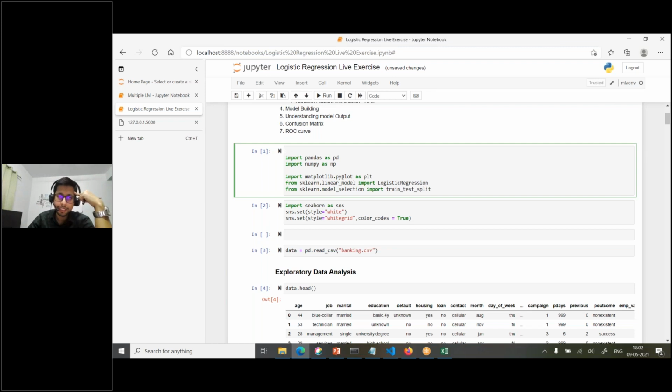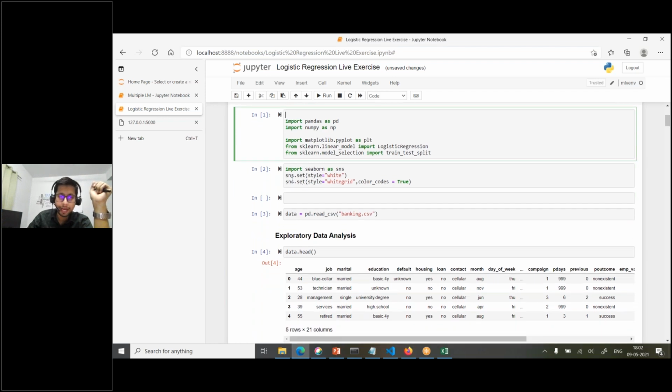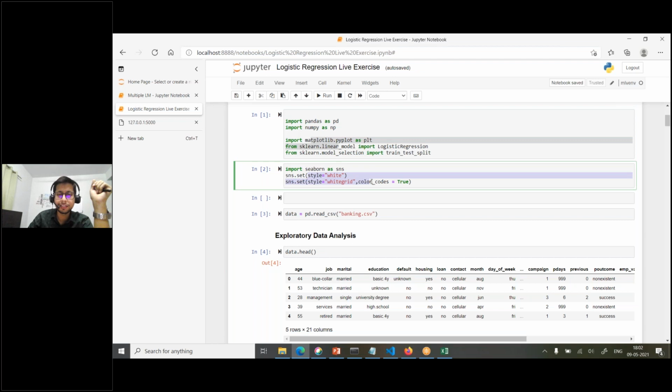We'll be using the matplotlib library for plotting, for visualization purposes. Then sklearn will be used for logistic regression, for model building, and for train test split, because we need to split the data set into train and test. In training we'll train the model, and in testing we'll see how much accuracy we are getting. So we'll import all these things. And then we will be using Seaborn, which is another visualization library. Some charts will be built using this, and some using that. And this is just the background of the chart; we are setting the area.